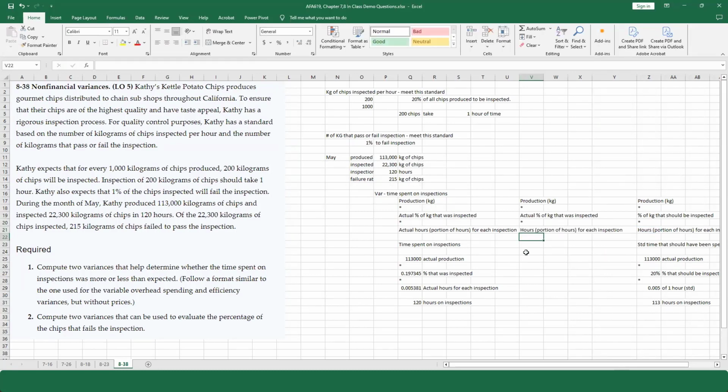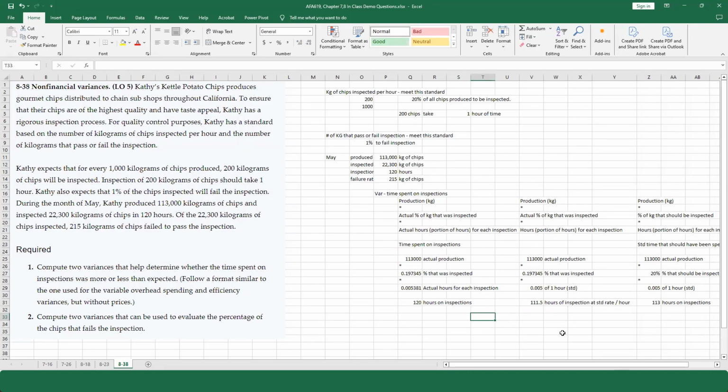Okay. So I'm going to take the 113,000, that's always the same. I don't care where I take it from. I'm going to multiply it by the actual percentage that was inspected, and I'm going to multiply it by the standard amount of time that each inspection should take. I'm going to take this, multiply, that's 111.5 hours at the standard rate per hour.